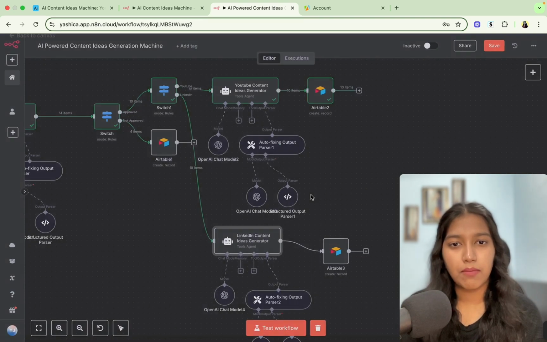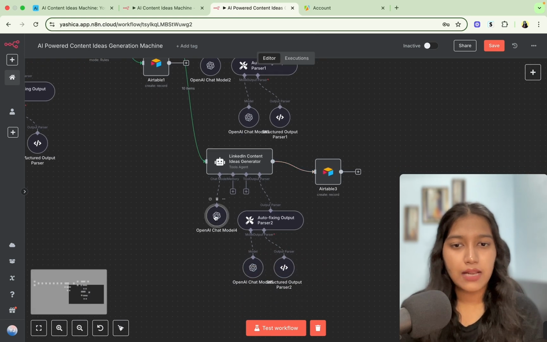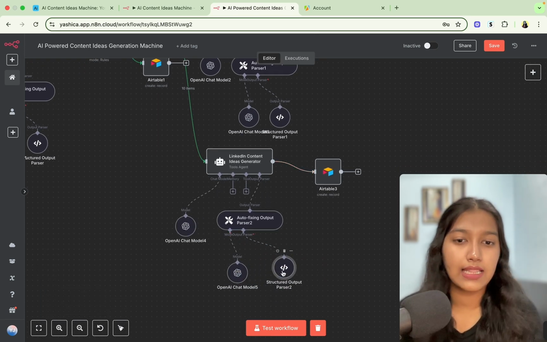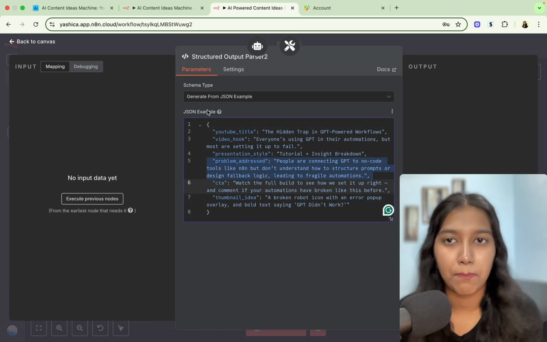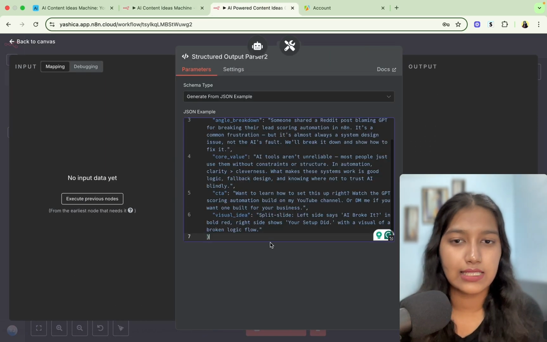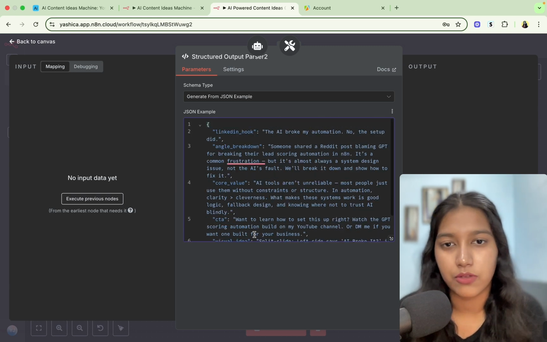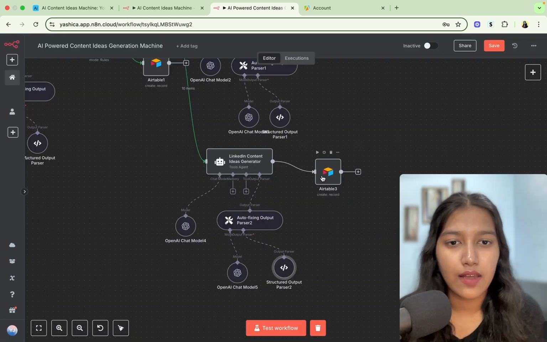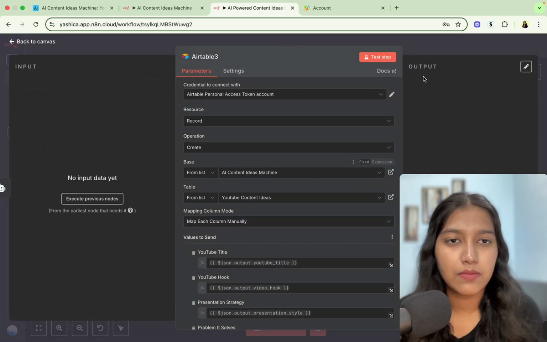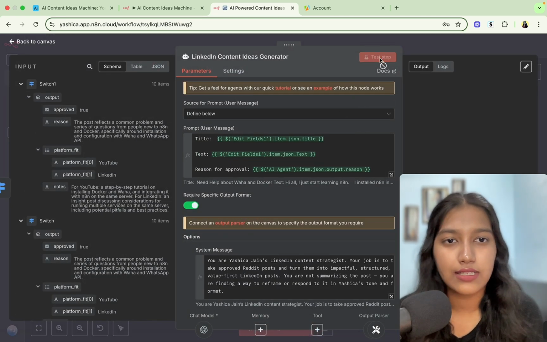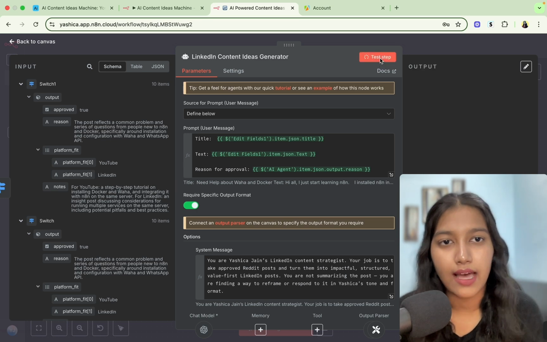Again, you can just come out of this. Chat model remains the same. This remains the same. This remains the same. But in this one, you're going to change the example. So here's the LinkedIn example. Again, the prompt and everything you can copy paste from the resources. And then we are going to configure the Airtable tab to just paste them. But before that, we'll have to test this. So click on test tab, wait for some time, and it's going to generate the content ideas.